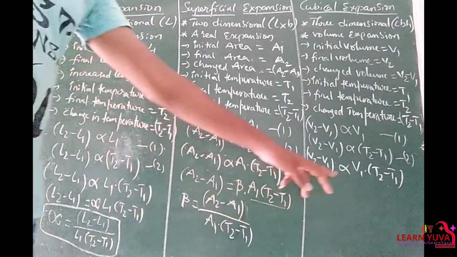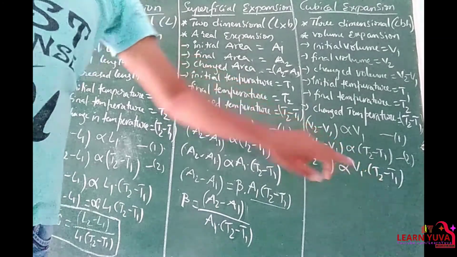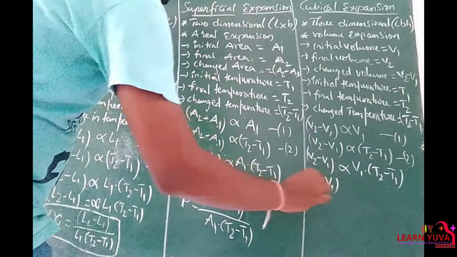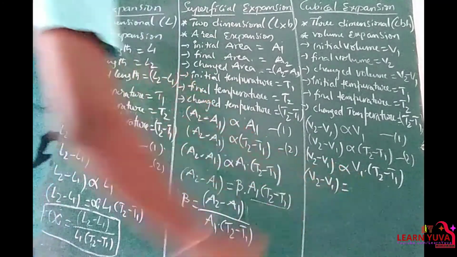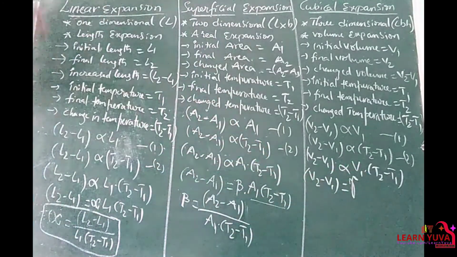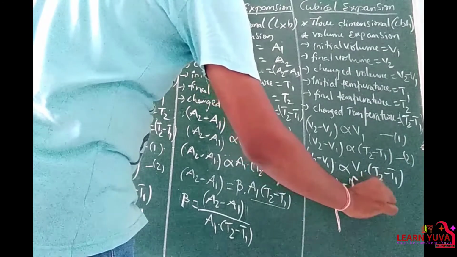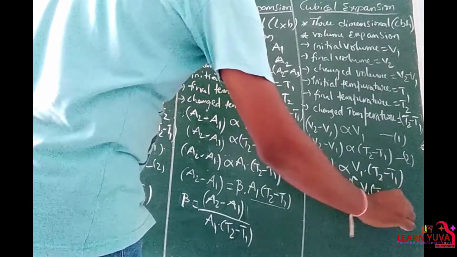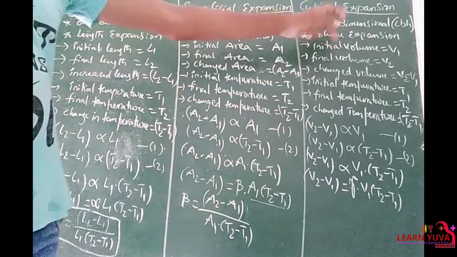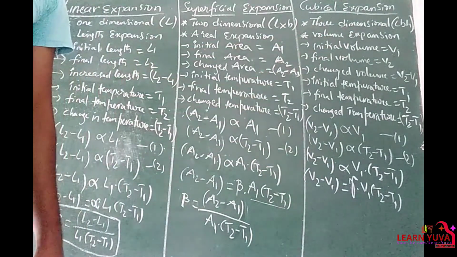So I am replacing this direct proportionality and making the statement an equation. So V2 minus V1 is equal to gamma into V1 into T2 minus T1, where gamma is the coefficient of cubical expansion or volume expansion.